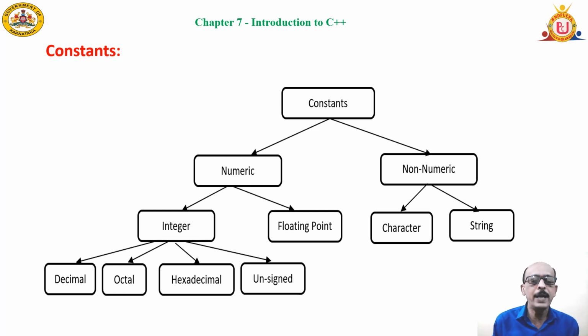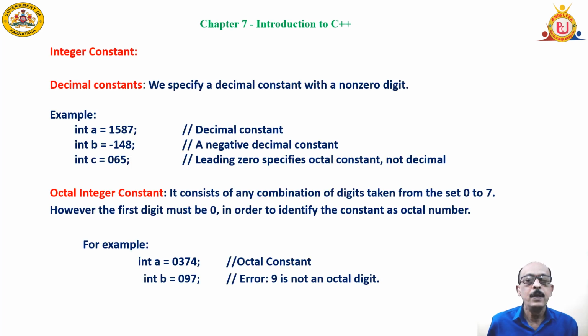Signed means it is going to take a part of it to mention the sign, positive or negative. We will see those things later one by one. Integer constant, I told you already, decimal constants are there, octal integer constants are there. Decimal constant, it counts from 0 to 9 as we know already, and we are used to it. Octal integer constant, it starts from 0 and it counts up to 7.